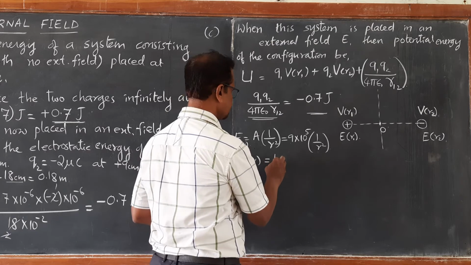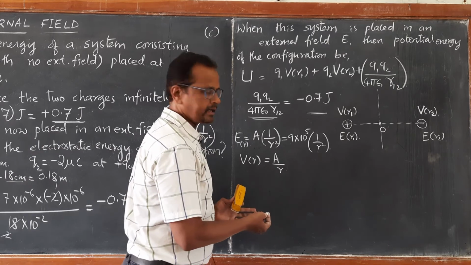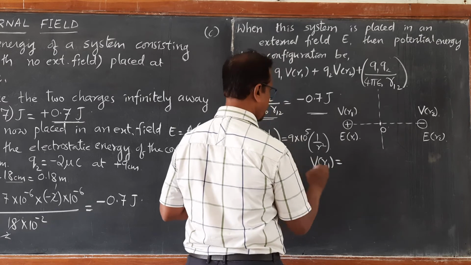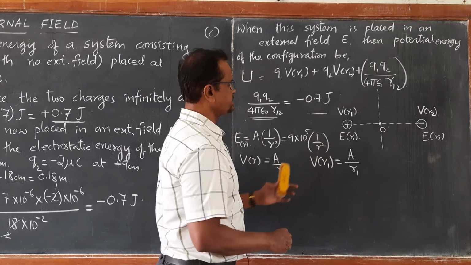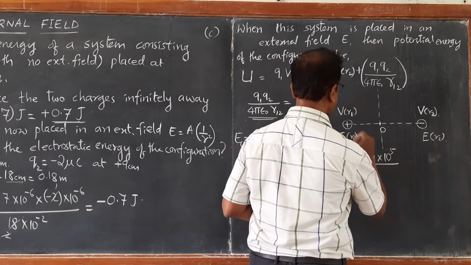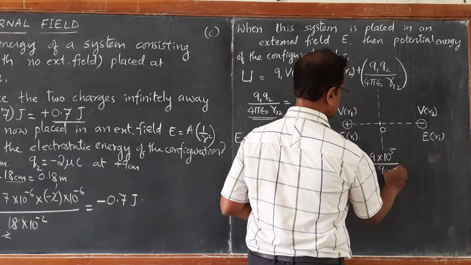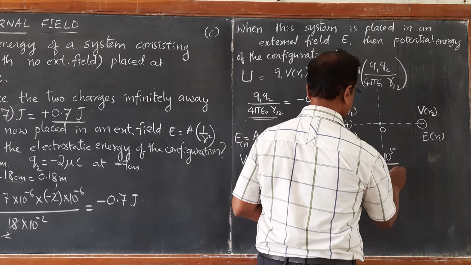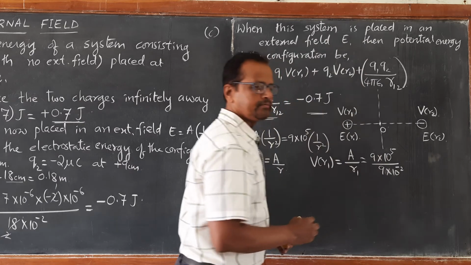If you calculate this, this becomes A by R, potential will be A by R. Therefore, V at R1 will be A by R1, where A is given 9 into 10 to the power of 5 divided by R1. R1 is 9 centimeter, which can be written as 9 into 10 to the power of minus 2.